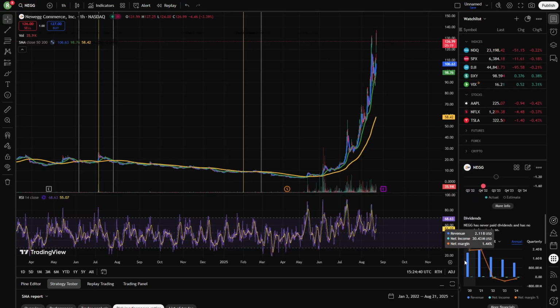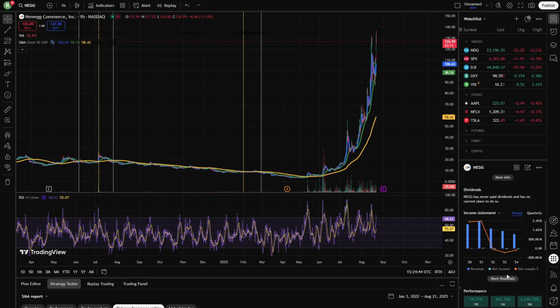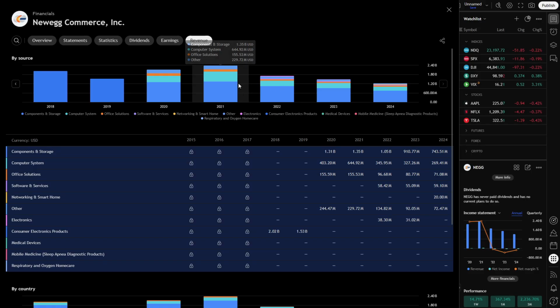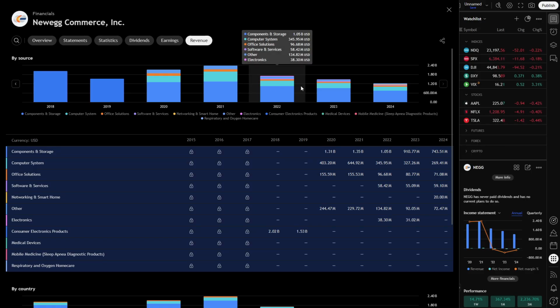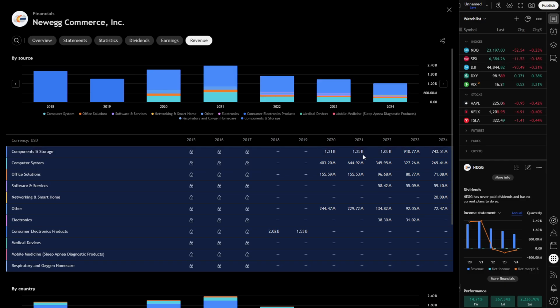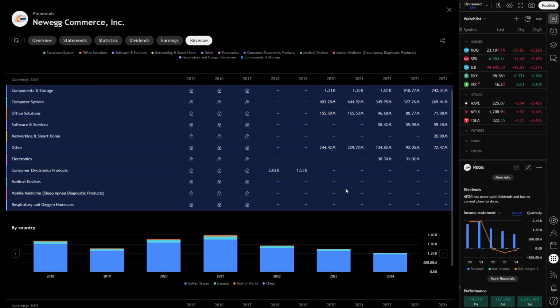Now, as you can see in the income statements, it's not going so great for Newegg Commerce. Just look at their financials. It is absolutely abysmal. It is falling more and more. So I think this is quite a speculative play, a bit like GameStop was back in the day. But as you can see, it's just falling more and more, so I won't touch this at all. As you can see, 2021, 1.35 billion. Last year, 743 billion. Almost half their main income source, which is absolutely horrid. So I won't touch this stock at all, and I don't think anyone should.